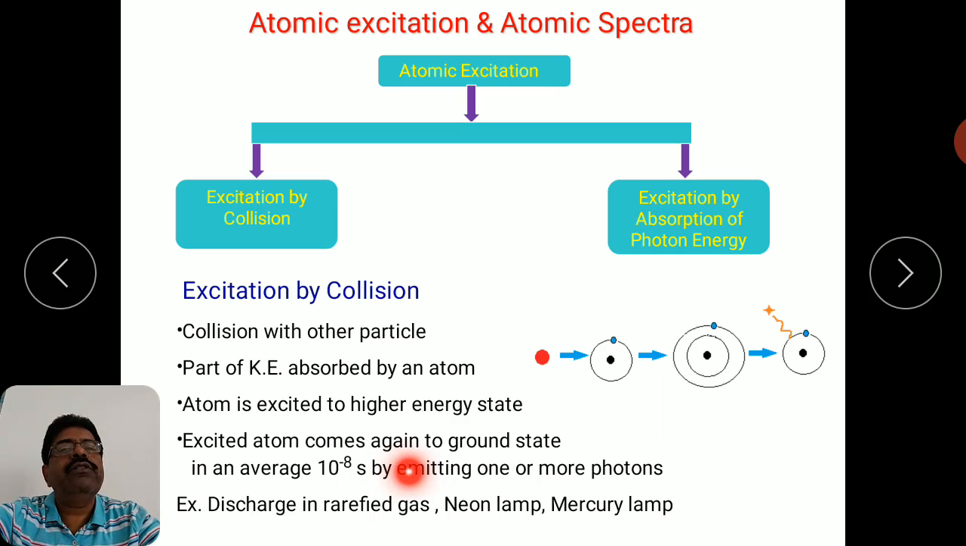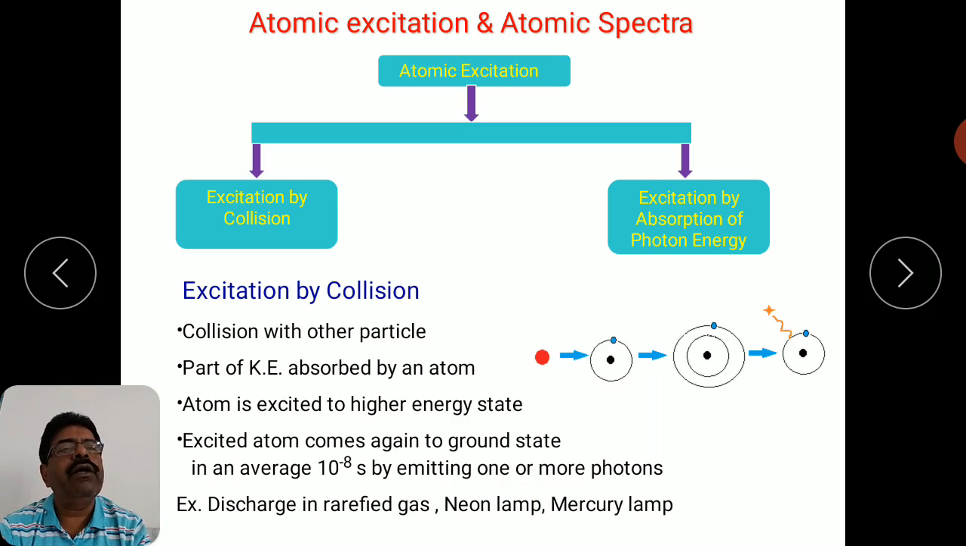So here electrons are preferred in this process of discharge in rarefied gas. Another example I can give you: a neon lamp or mercury lamp. In a neon lamp, neon gas is used, or mercury vapor is used in a mercury lamp, and the discharge takes place here. So the light given, for example, in case of a neon lamp, is a reddish light, because the photons emitted are in that particular wavelength range, in a red wavelength range, in the visible spectra.